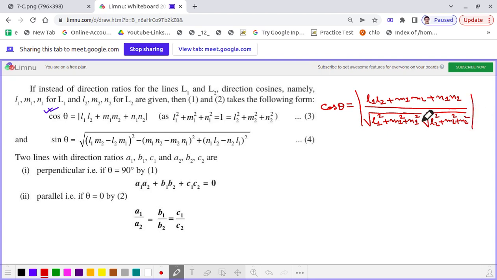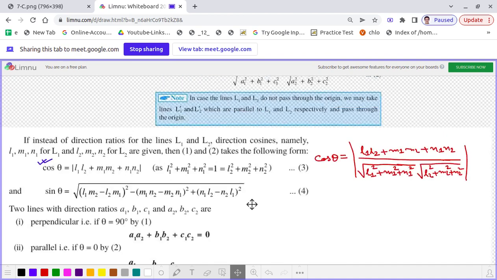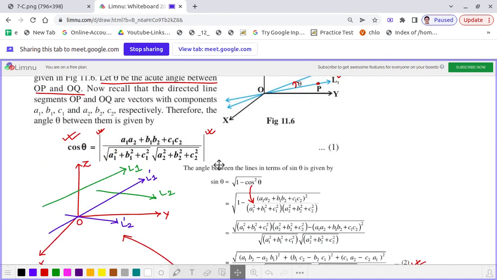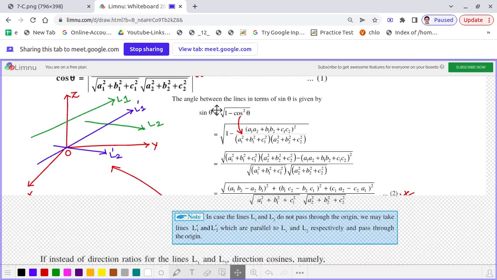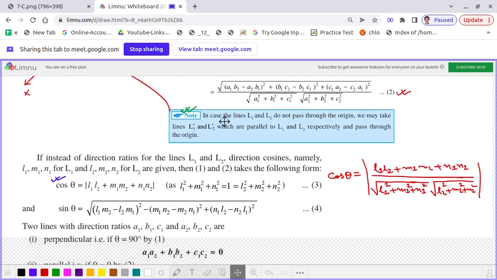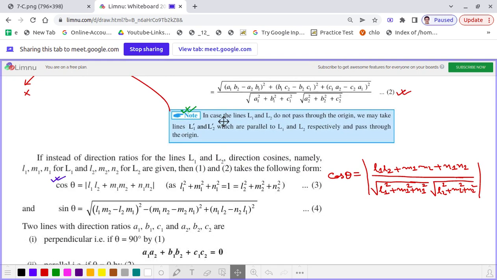Why so? Because we have learned this one, correct? In this case, A1 B1 C1 and A2 B2 C2 are direction ratios, but in this case L1 M1 N1 and L2 M2 N2 are direction cosines. But we know a direction cosine is also a direction ratio. The converse may not be true, but a direction cosine is always a direction ratio, so we can write this one.